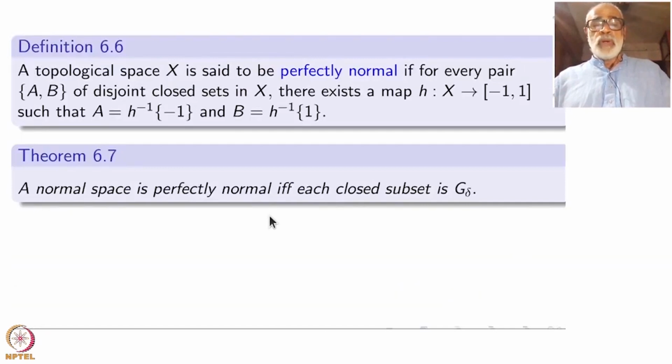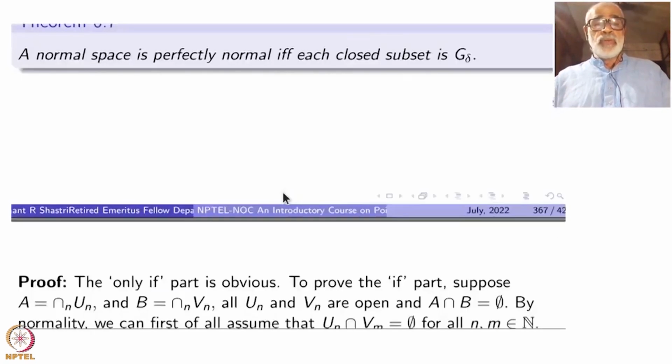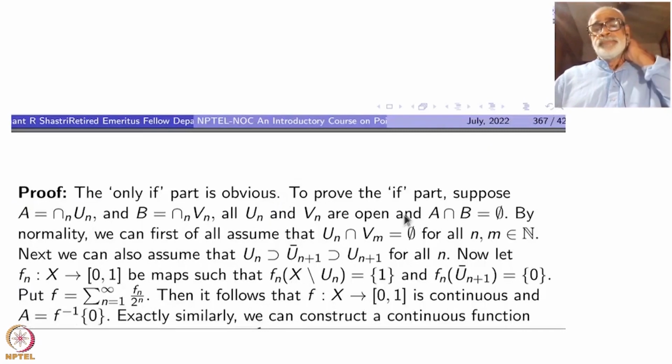The only if part is obvious, because once you have this, closed subsets must be G delta. If and only if is what I want to show.